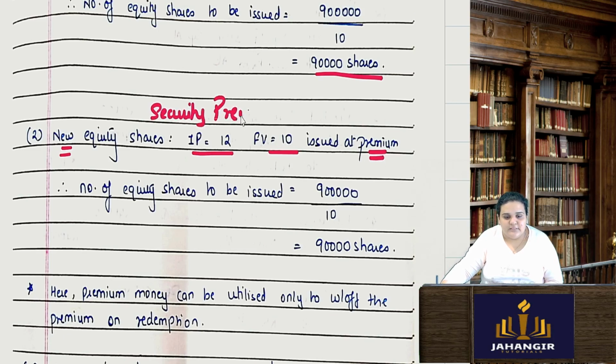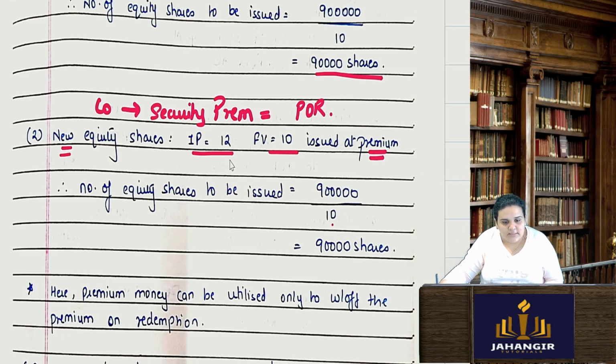I am going to receive, the company will receive security premium. Correct? But security premium cannot be used for redemption of preference shares. It can be used for premium on redemption, but not on preference share capital. Okay, so therefore the number of equity shares I can issue, I will say 9 lakhs divided by 10 only.